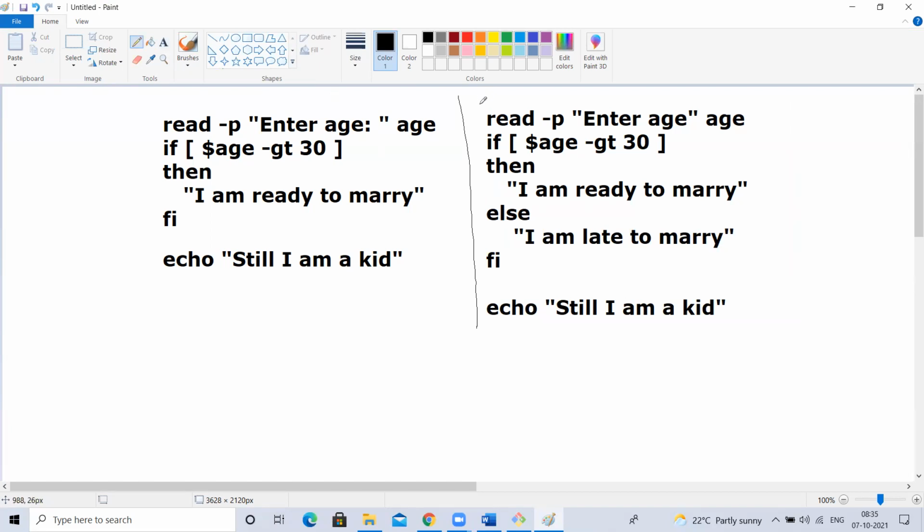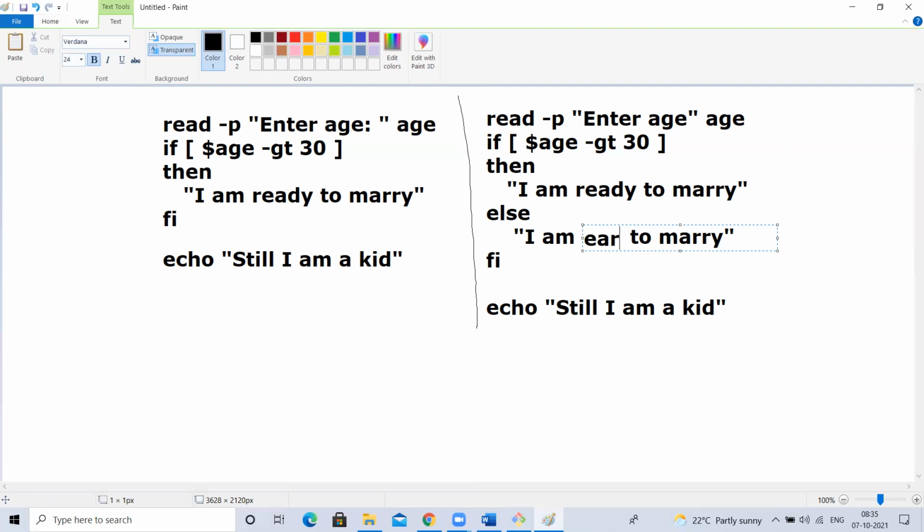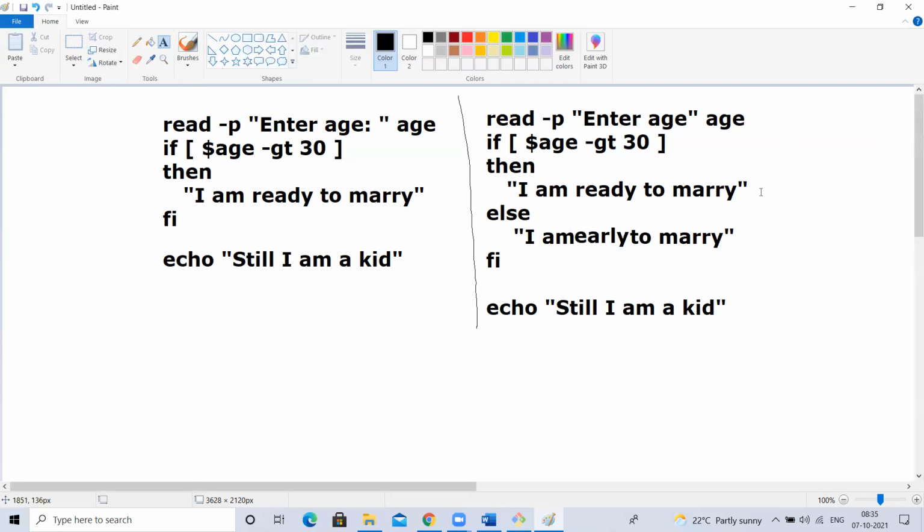If the execution starts from top to bottom, and I give the age as 28. Oh, okay, I wrote here later. Just a second. Okay, just try to understand this.